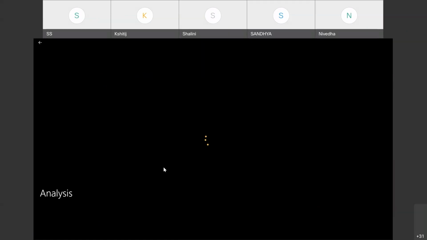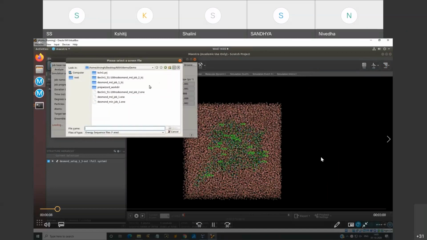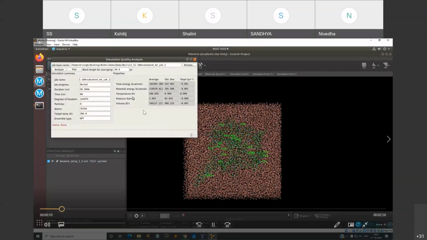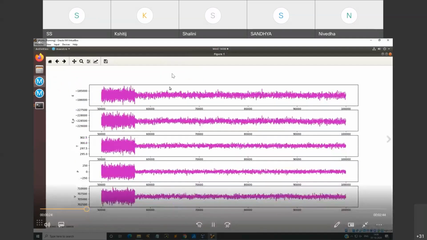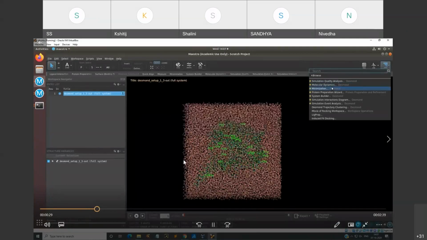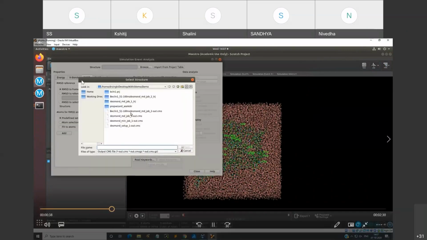So for the analysis of your trajectory, now you go and finish with the simulation quality analysis. Here you can see you have the total energy calculated, potential energy, temperature, pressure, volume. You can analyze, and then you can see the plots of all of these: temperature, pressure, volume, total energy. You can also go for simulation event analysis and see energy, hydrogen bonds, RMSD and RMSF.